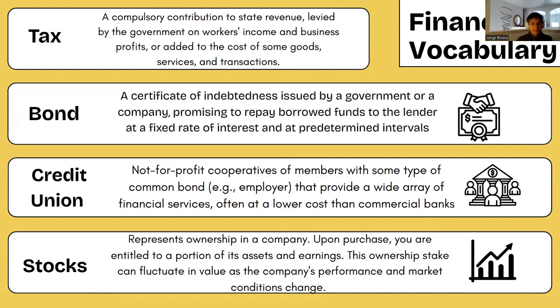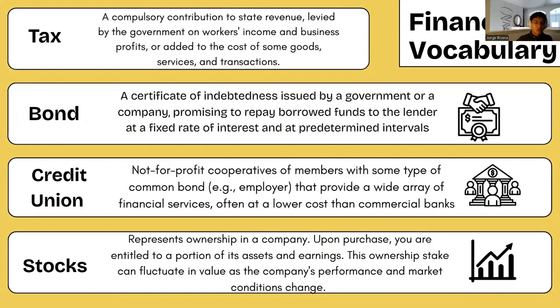What is a credit union? These are not for profit cooperatives of members with some type of common bond, as in an employer, that provide a wide array of financial services, often at a lower cost than commercial banks. So they're kind of like smaller banks. They will lend you money, they will lend you credit and stuff, but they're not exactly banks. So they have lower interest rates, but they can't lend as much.